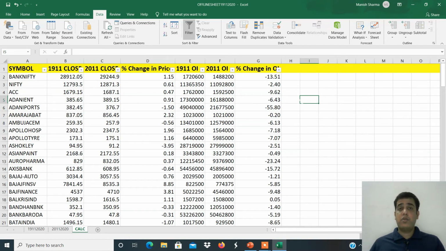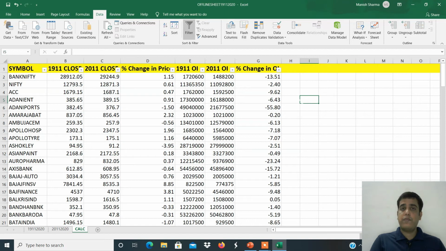Similarly, let's say you want to find out the trade for 25th November, then you will download the 24th November bhav copy file and the 23rd November bhav copy file, and you will compare the data to get the trade for the next day, 25th November. The bhav copy file is available on the NSE website every day after 5:30 p.m. So after 5:30 you can make this offline sheet and you can find out the trades for the next day.